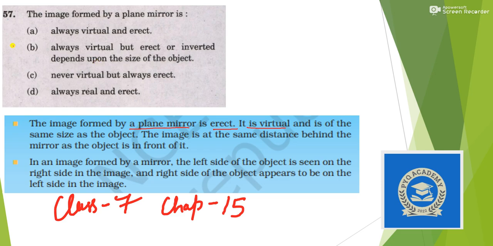So that is always virtual and erect. So this is correct, and all the three are wrong options, and this you will find in class 7 NCERT. Okay, so our answer is option A.